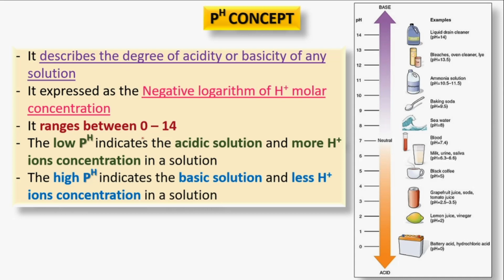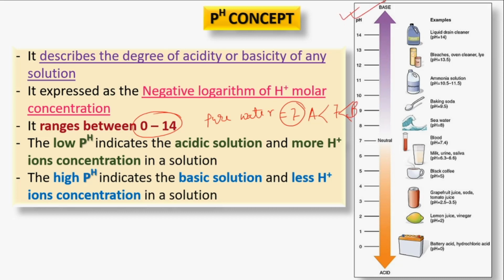The pH ranges from 0 to 14, and pure water shows a pH of about 7. That means it is neither acidic nor basic. An acidic solution or acid shows a pH lower than 7, and a basic one shows higher than 7.